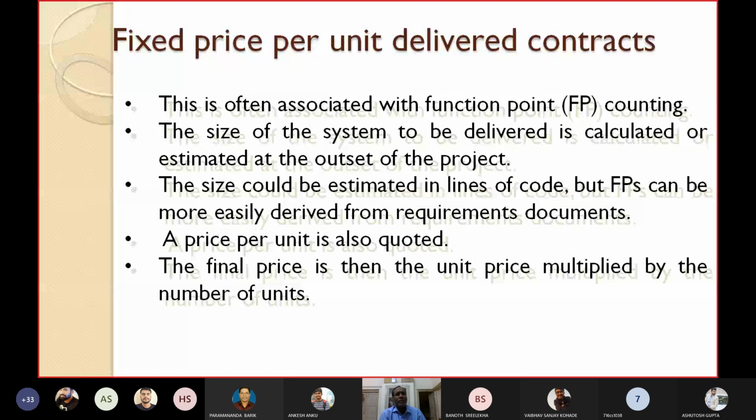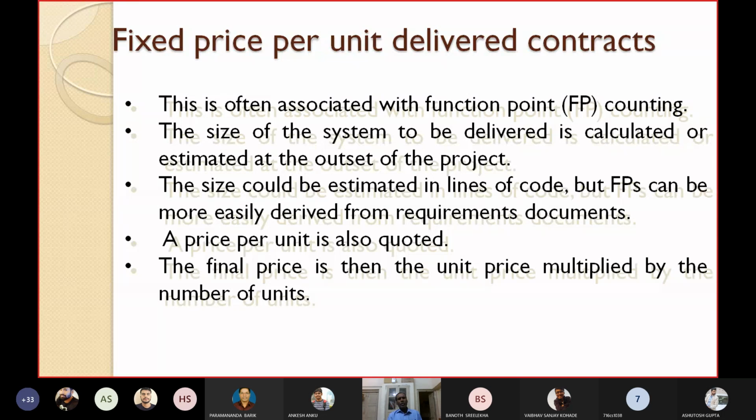The size could be estimated in lines of code. Isn't it? Before function points we first had LOC, but LOC has so many drawbacks. So next we moved to function points. The size could be estimated in lines of code or LOC, but function points can be more easily derived from requirements documents. For LOC we require code, but for function points, from the SRS document we can directly extract the function points. So that will be more appealing.